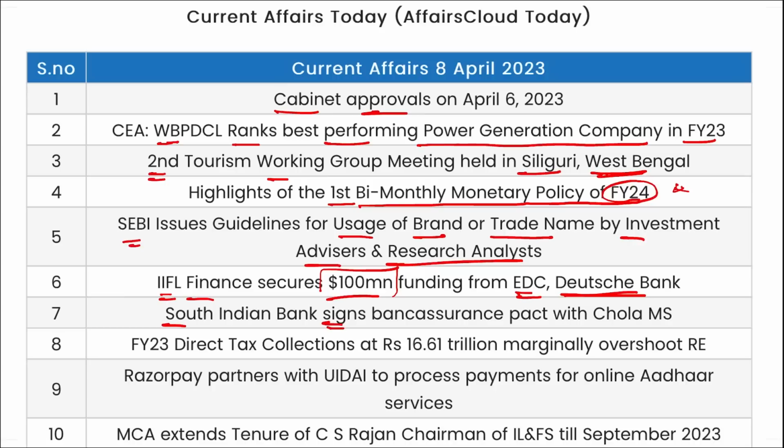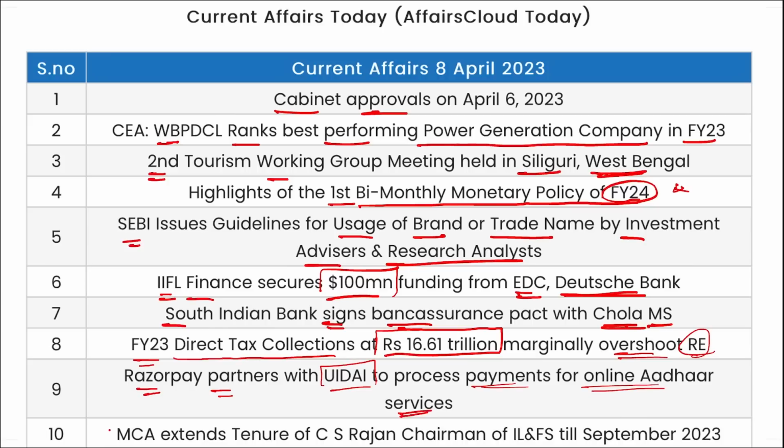South Indian Bank signs a bancassurance pact with Chola Mandalam Insurance Company. Fiscal year 23 direct tax collections at 16.61 trillion rupees, marginally overshoots the RE. Then Razorpay partnered with UIDAI to process payments for online Aadhaar services.